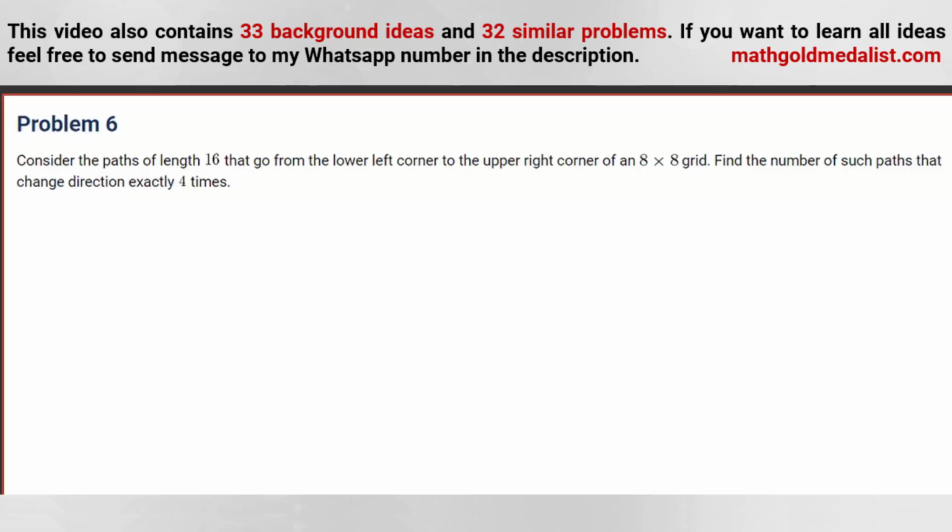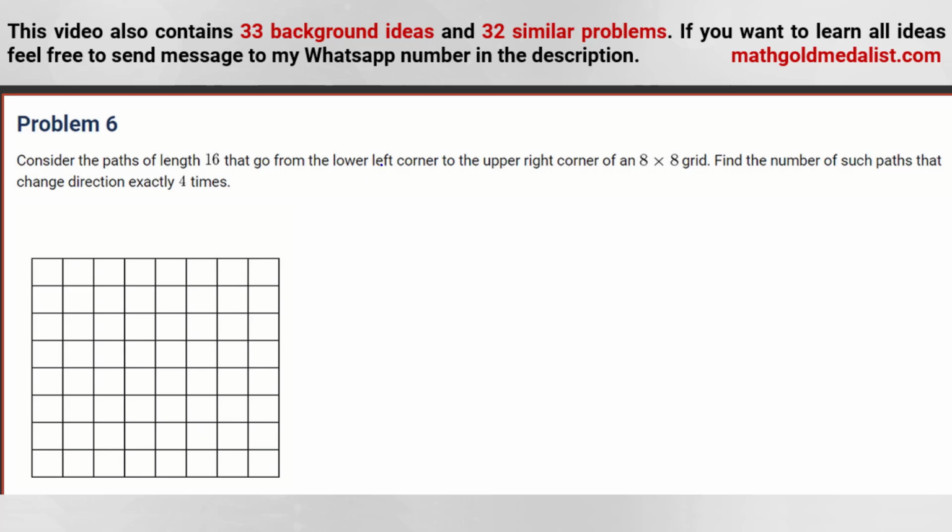Problem 6. For this problem, we should use stars and bars. It says consider the paths of length 16 that go from the lower left corner to the upper right corner of an 8 by 8 grid. Okay, so suppose lower left, upper right, and we want to go from A to B. And it says the paths are of length 16, this part is important. And it says find the number of such paths that change direction exactly 4 times.